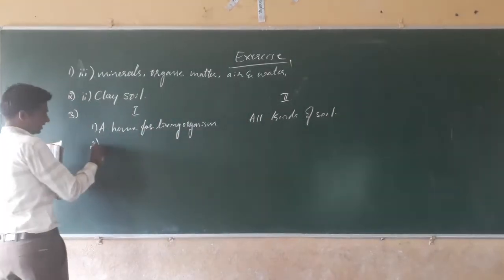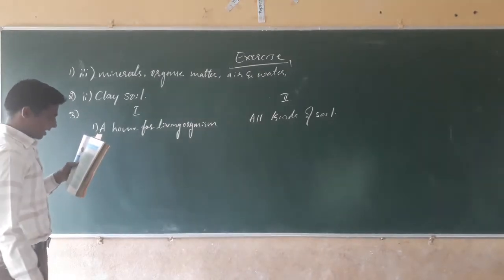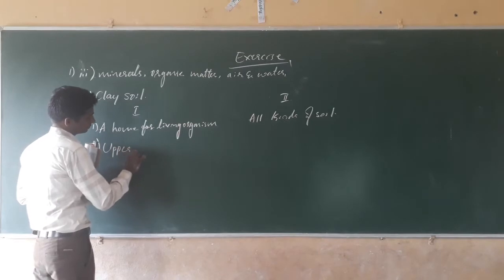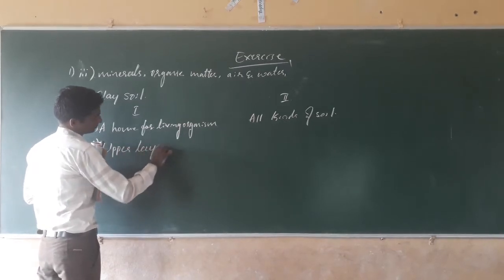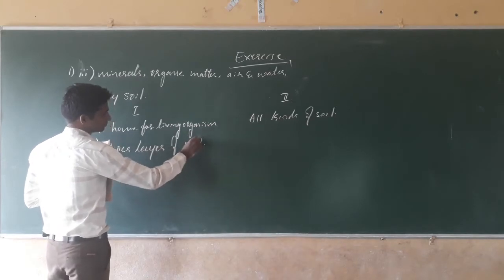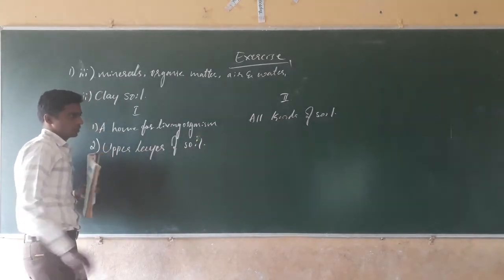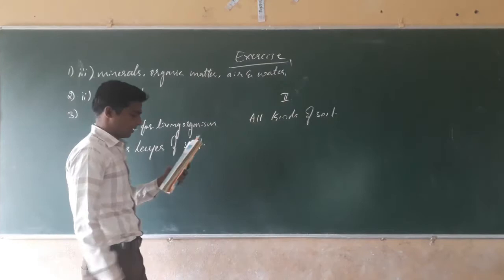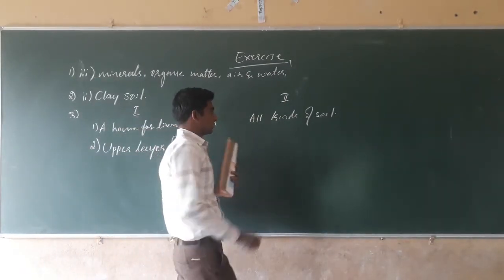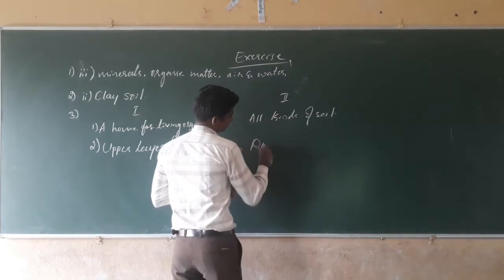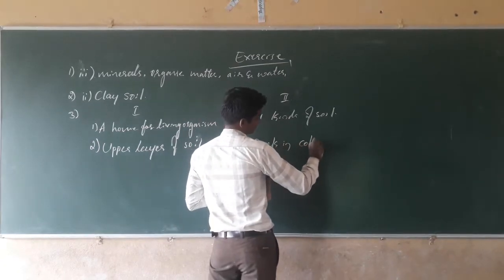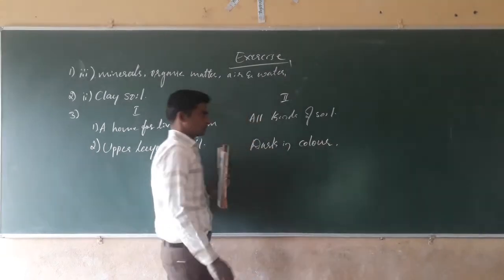The second one is the upper layer of the soil, the top layer of the soil. The suitable answer is dark in color.